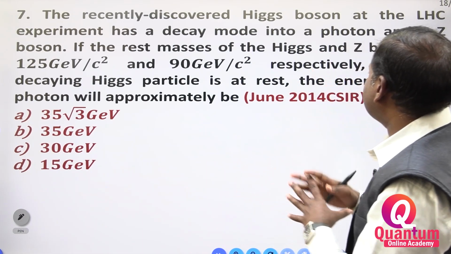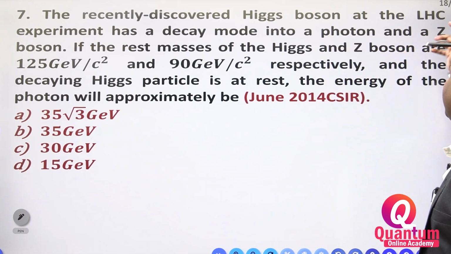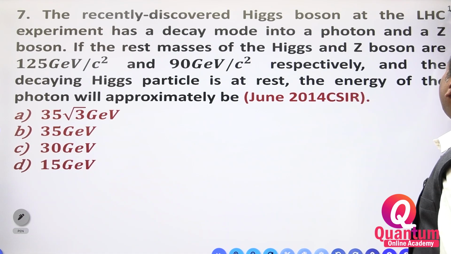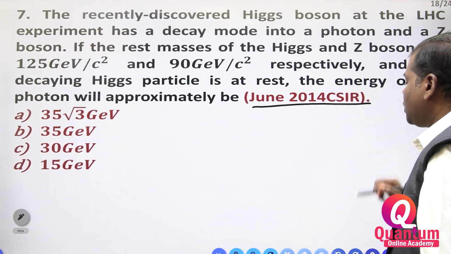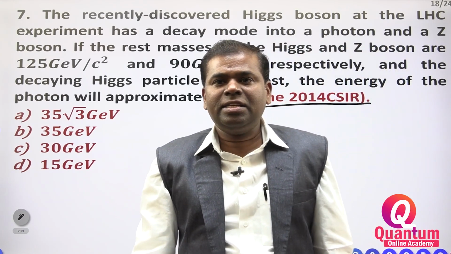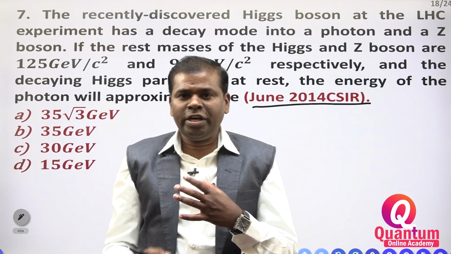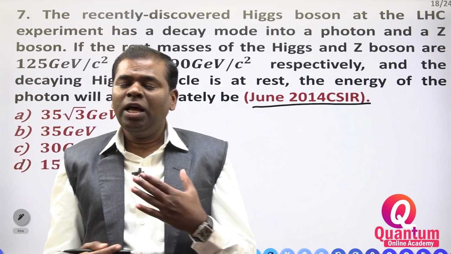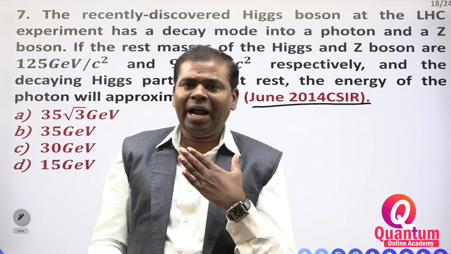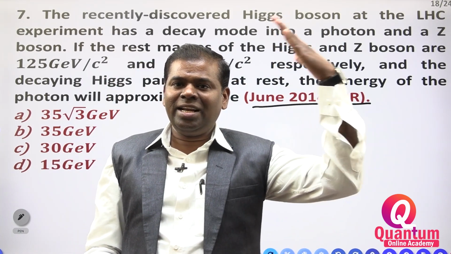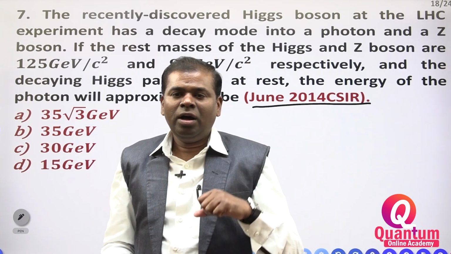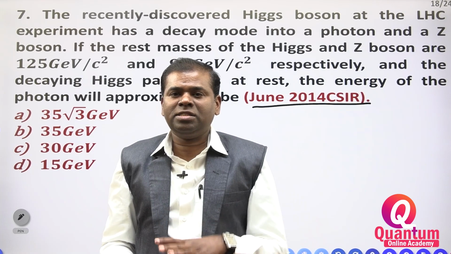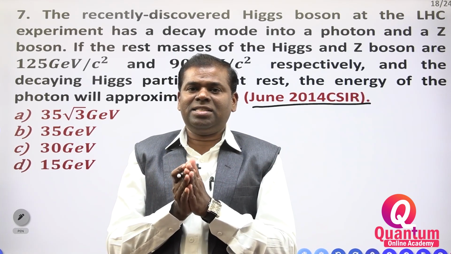The recently discovered Higgs boson at the Large Hadron Collider. This is very, very important. In June 2014, a Big Bang theory experiment was there. In early 2014 and late 2013, Russian and NASA people and French people did the research.